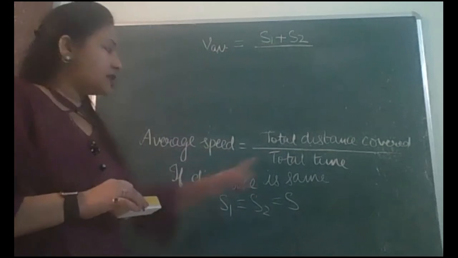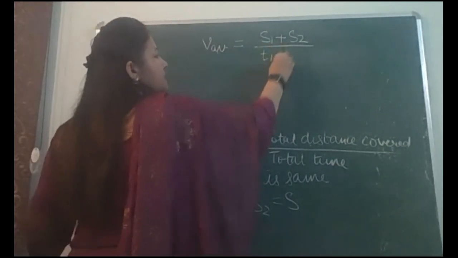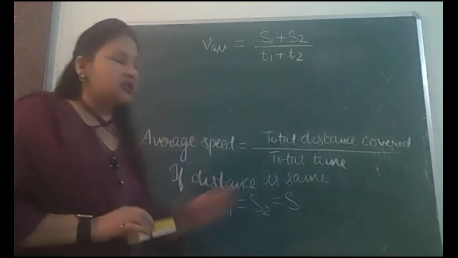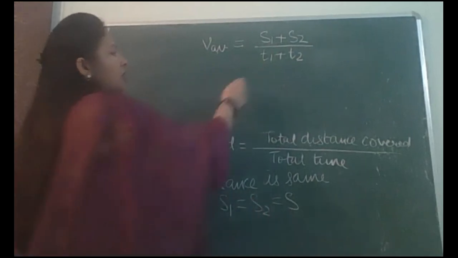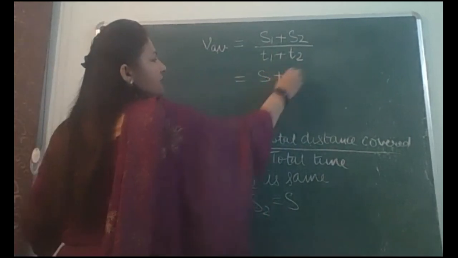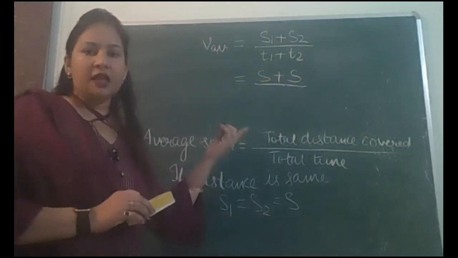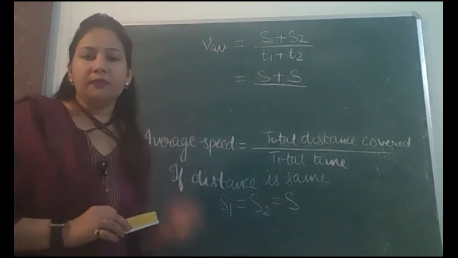So S1 plus S2 will be the total distance and time taken will be T1 plus T2. In general यही होगा ना हमारा total distance symbol form में. But if the distances are same, we are taking S1 and S2 to be the same. So write S1 also S and S2 also S. दोनों को S S लिख दो क्योंकि दोनों सेम है ना.